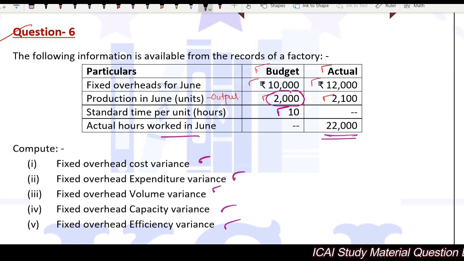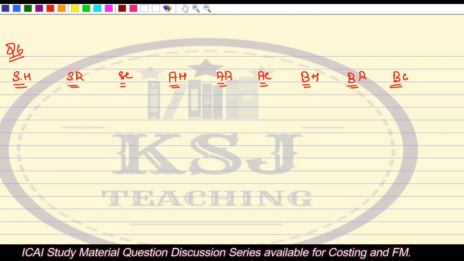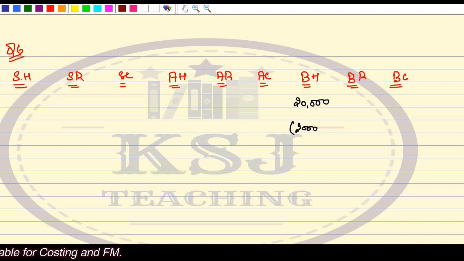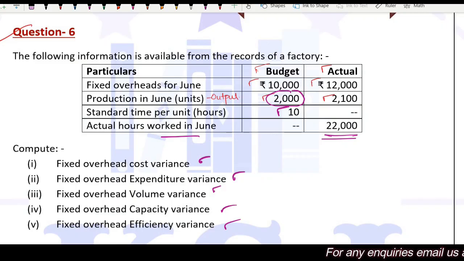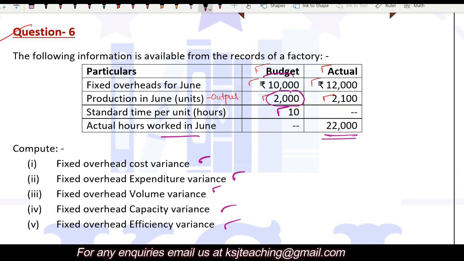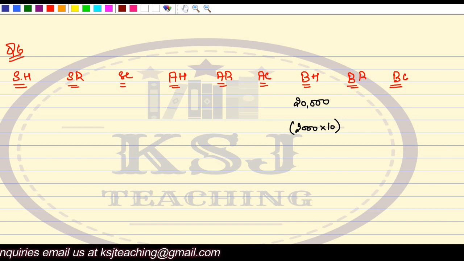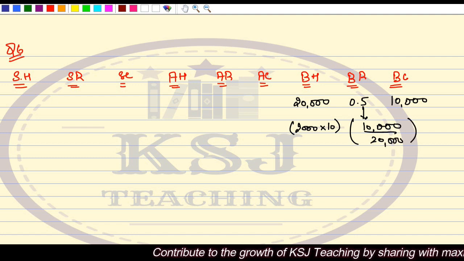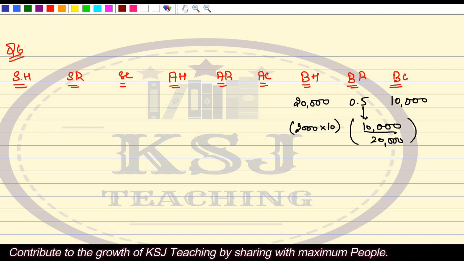2000 multiplied by 10 will give you 20,000. So here I will say my budgeted hours is 20,000. How? 2000 budgeted output, or the standard output, multiplied by 10 hours per unit. Now, either the budgeted rate or the budgeted cost will be given to you. In this case, the budgeted cost is given, that is 10,000. So the budgeted rate we can calculate as 10,000 divided by 20,000, which is 0.5. I hope this much is clear.